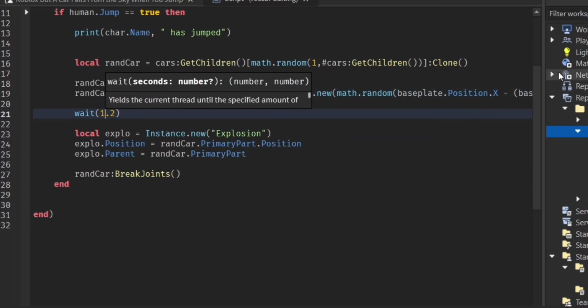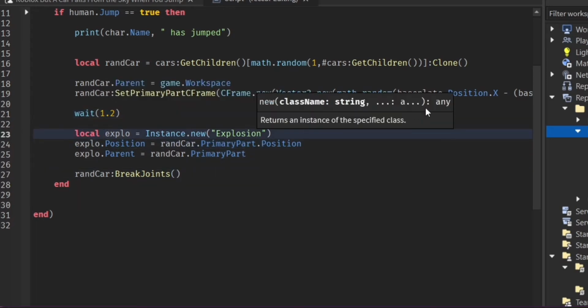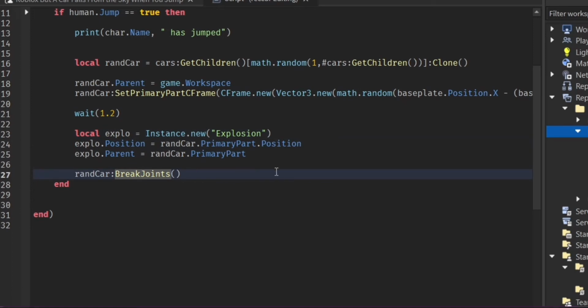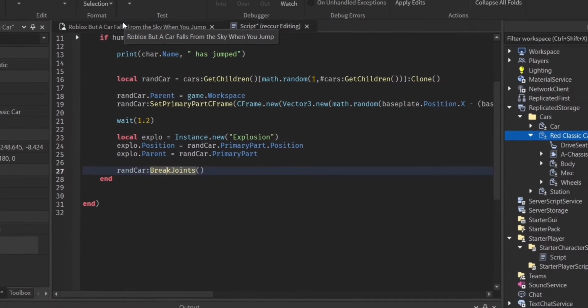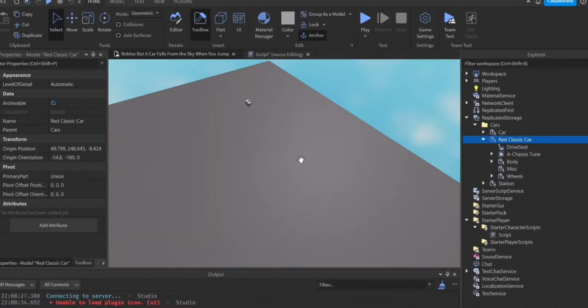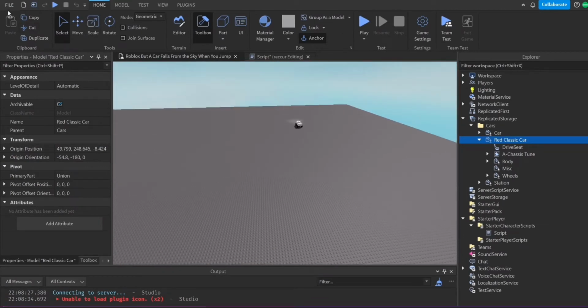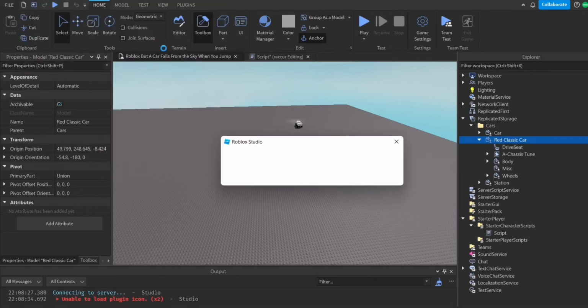Then we wait 1.2 seconds. We make an explosion, around the time the car has hit the ground, and parent the explosion to the primary part. Then we call BreakJoints on the random car, which makes the car's parts break apart and disassemble. But yeah, that's pretty much it. It's pretty simple, not too simple. It did take me a while to make this because I wasn't really used to that stuff. But yeah, that's the car game.